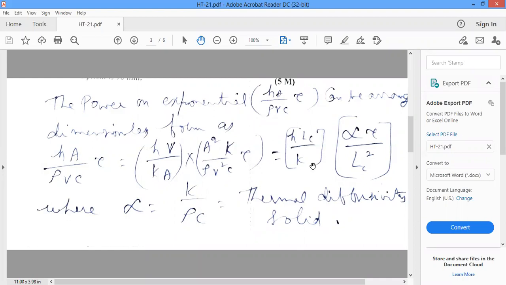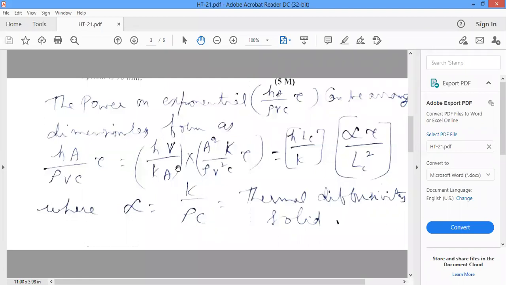We'll discuss it later. At the same time, alpha tau by Lc square is known as the Fourier number. In h Lc by K, the Biot number, h is the convective heat transfer coefficient, Lc the characteristic length, and K the thermal conductivity of the given solid.